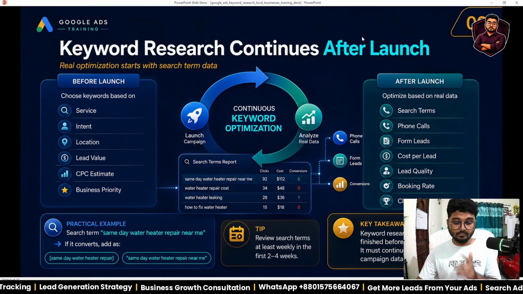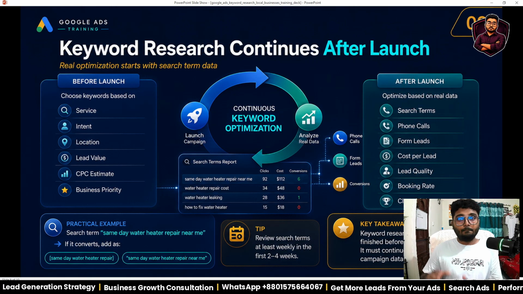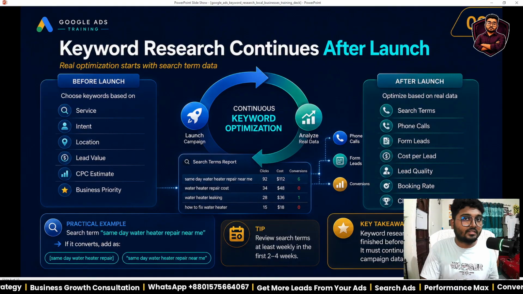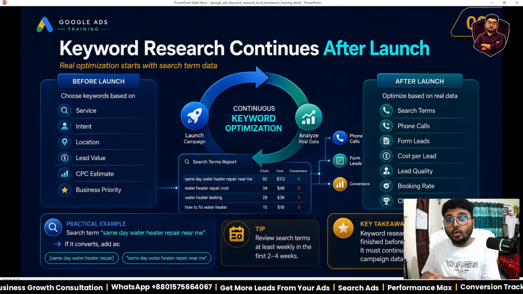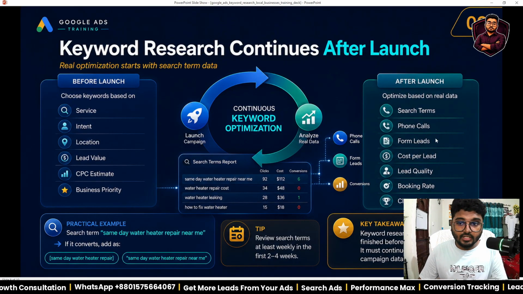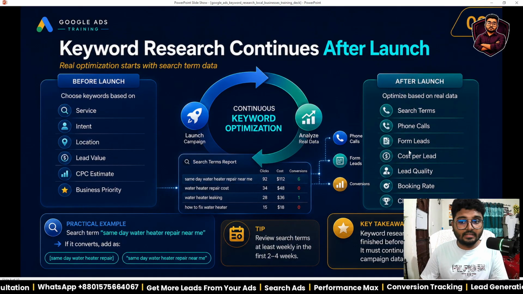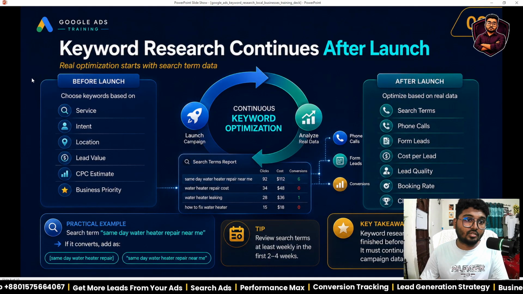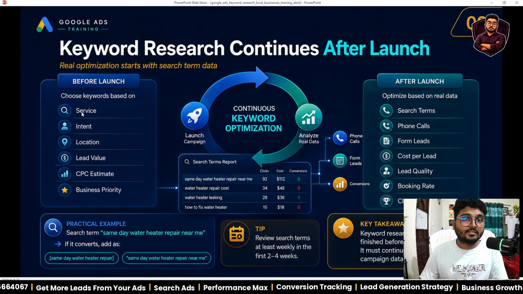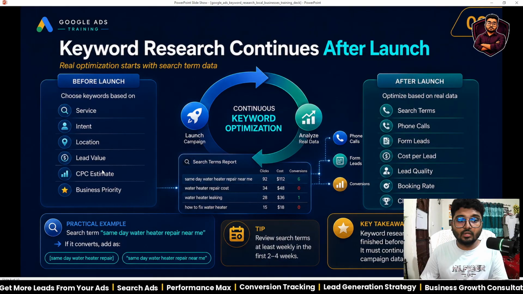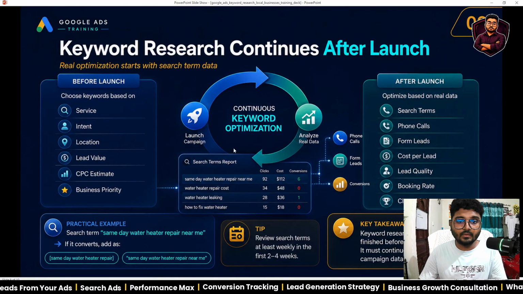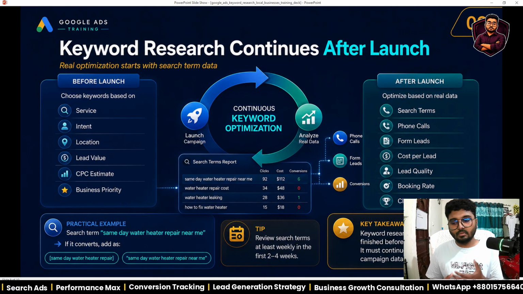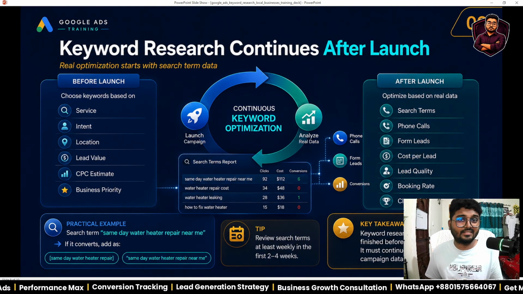So we have two kinds of work. Before setting up ads, we need to focus on high-intent keyword research. But after setting up ads, we need to focus on search terms, phone calls, form leads, cost per lead, lead quality, booking rate, closing rate. And before launching ads, we need to focus on service, intent, location, lead value, estimated CPC, and business priority. So continue keyword optimization. We need to continuously do keyword optimization, so we need to block negative keywords and block bad-result keywords.